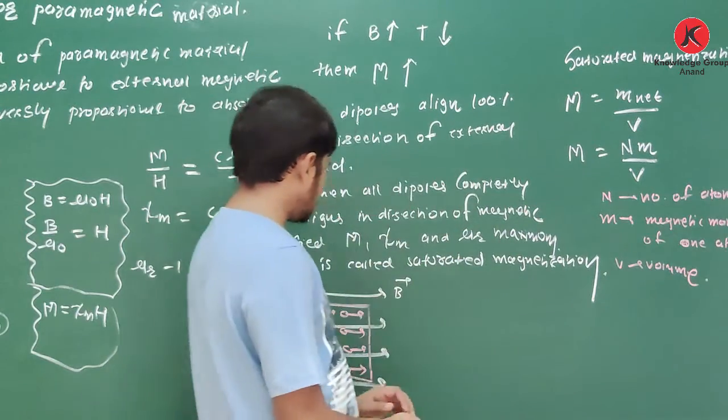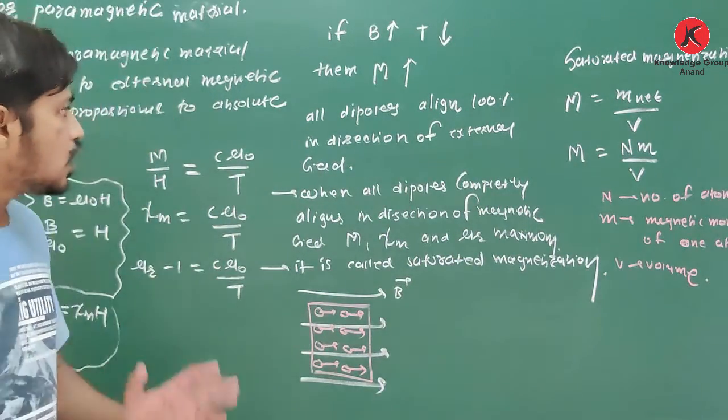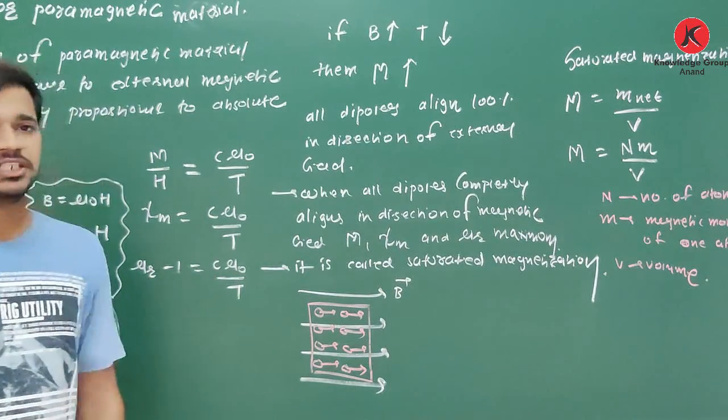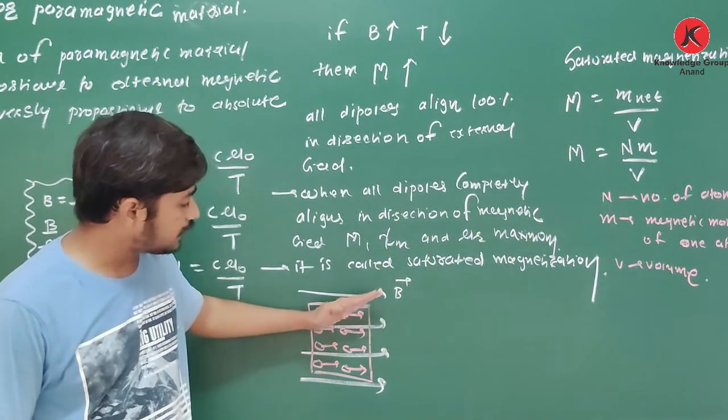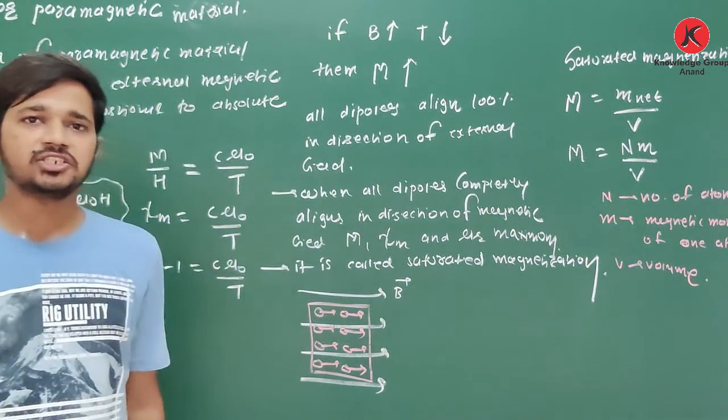If each and every dipole aligns in direction of magnetic field, we can say it is saturated magnetization. If they are not perfectly aligned, then it is not saturated magnetization.